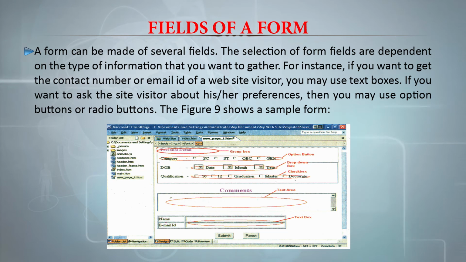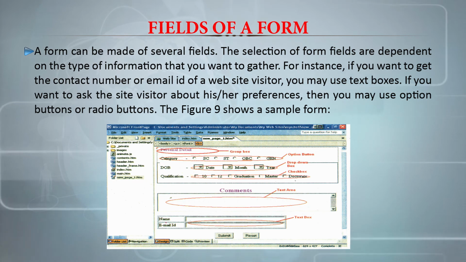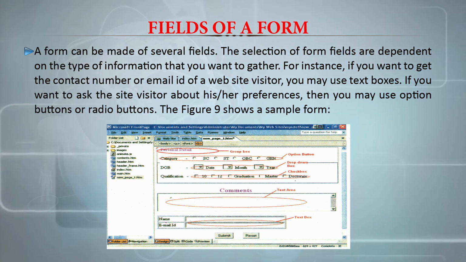A form can be made of several fields. The selection of a form field is dependent on the type of information that you want to gather. For instance, if you want to get the contact number or email ID of a website visitor, you may have to use text boxes. If you want to ask the site visitor about his or her experiences or preferences, then you may use option buttons or radio buttons. So, you can see a sample of a form. In fact, I have to say that you can see the image with a sample form.